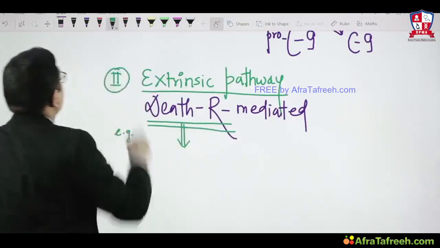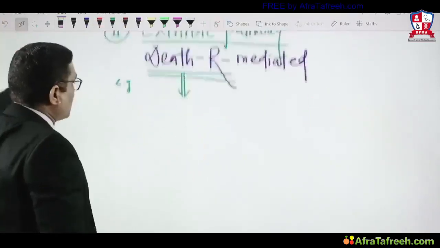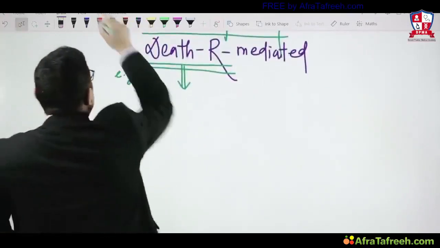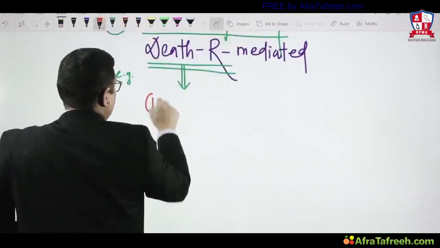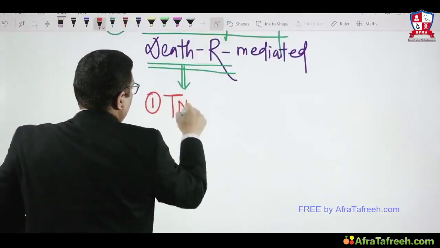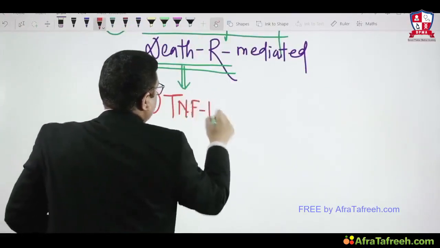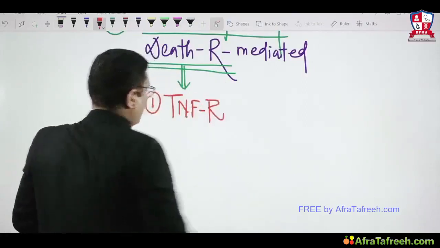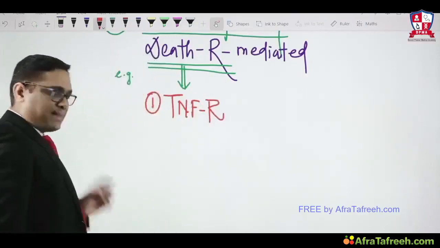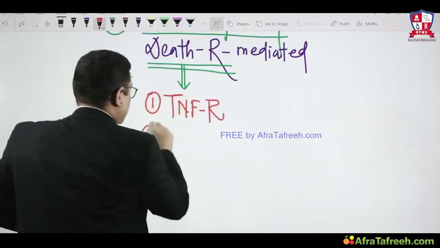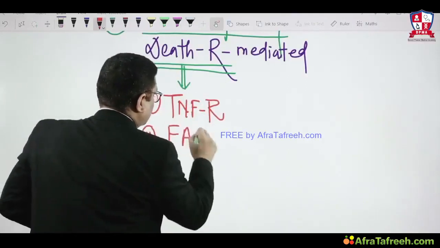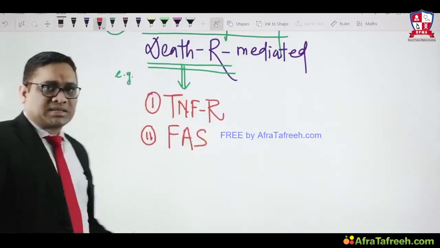There are numerous death receptors, but I will enumerate two important death receptors in our human body. Number one is the tumor necrosis factor receptor, and the second death receptor is FAS.